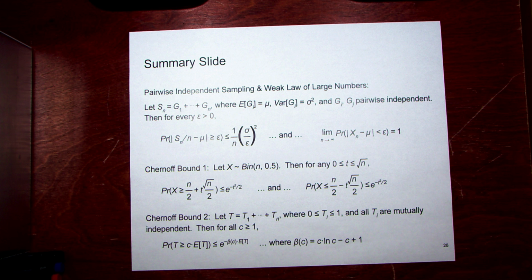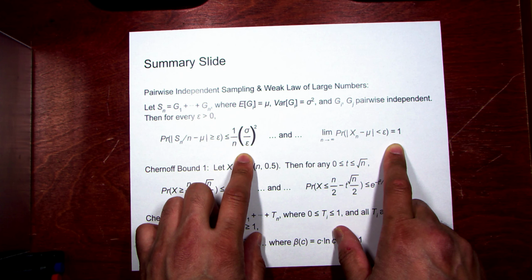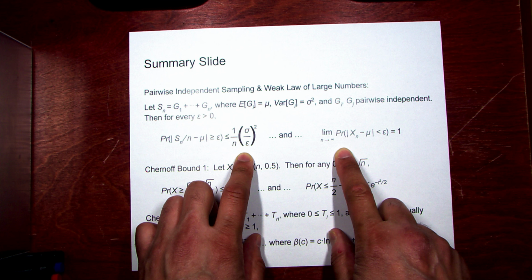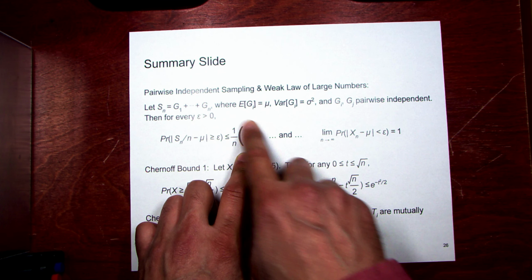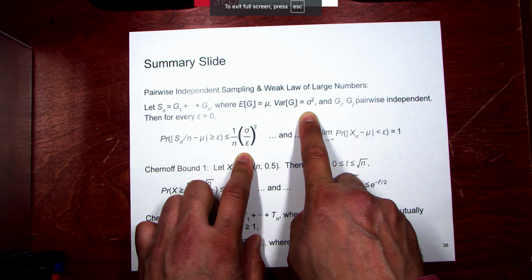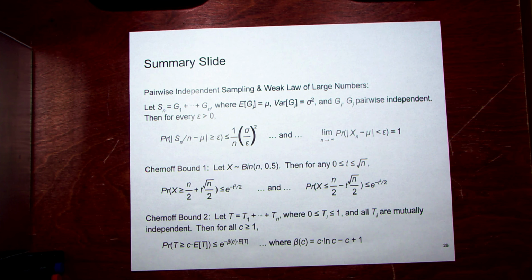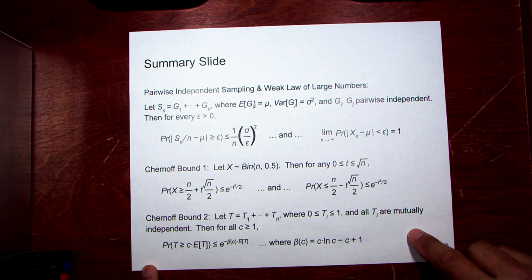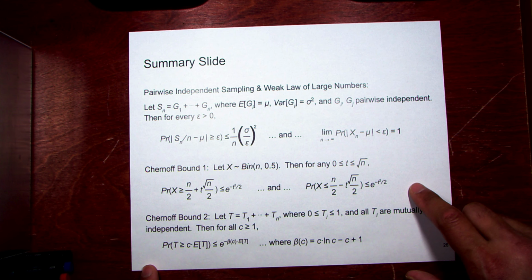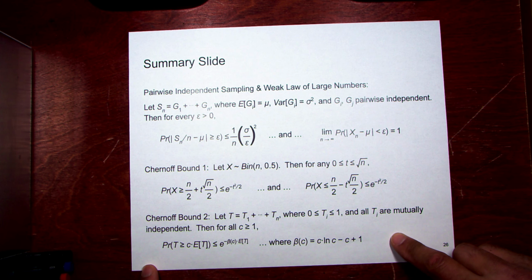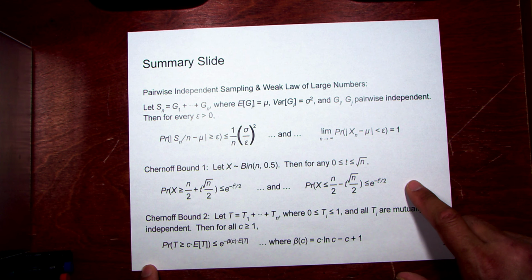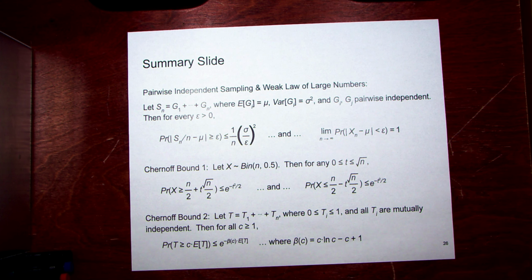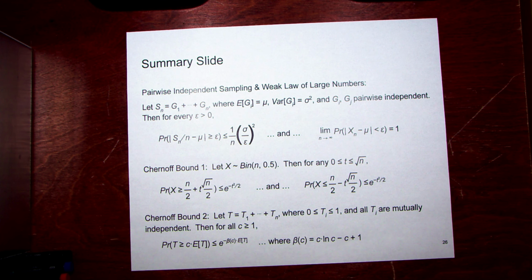Anyway, you end up getting this convergence. You can use the Chernoff bound and get something else, in those cases where that works as well. The conditions here are a little less stringent than Chernoff though. Chebyshev definitely has the square in the denominator, so that's kind of cool. Somebody asked a question in the online forum: should we use Chernoff bound 1 or Chernoff bound 2? Bound 1 is a special case, and you should use it whenever possible because it gives you better convergence than bound 2. You can apply bound 1 only if you're allowed to, while bound 2 is more generic. If you have a binomial, which is just a bunch of coin flips, you should use bound 1.